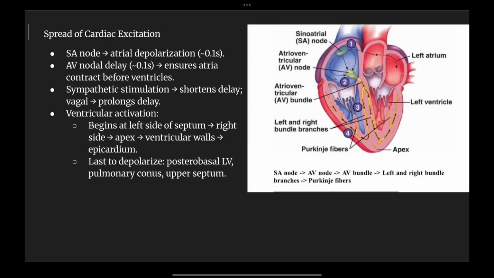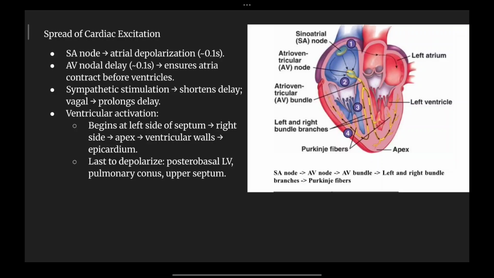So that is how the ventricular activation takes place. It starts from the septum to the right and left side of the heart and to the apex of the heart, as well as the ventricular walls. Finally, to the epicardium that acts as the outer construction of the ventricles. Now at last the depolarization takes place, where the posterior basal of left ventricle and the pulmonary corners and the upper septum are involved in the ventricular activation.